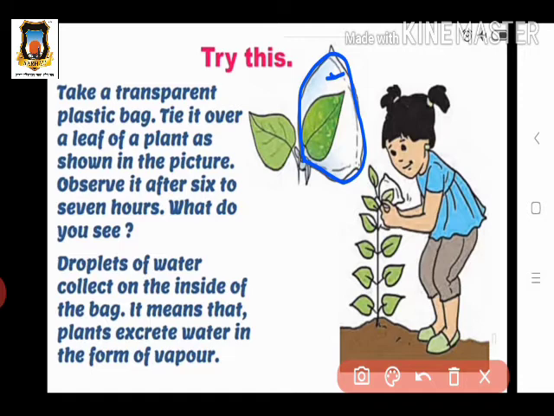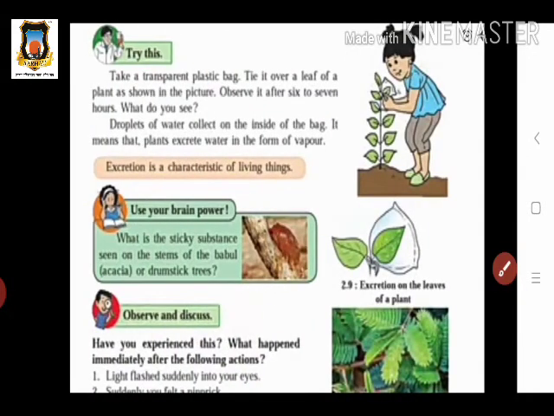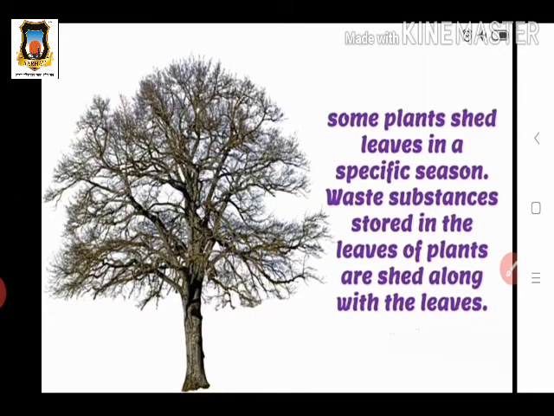Now we see the next thing in your textbook: observe and discuss. Have you experienced this? What happened immediately after the following action? In your textbook on page number 12, they give us some questions or actions, and after doing these actions, what happens or how we feel.